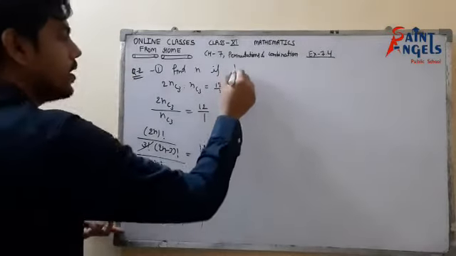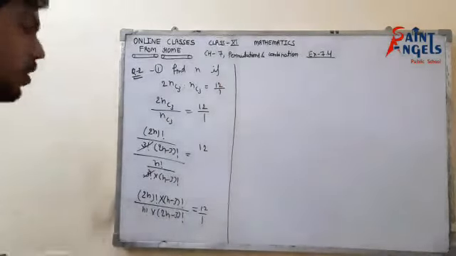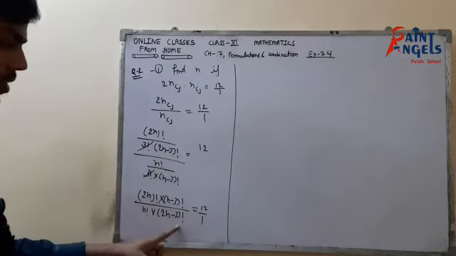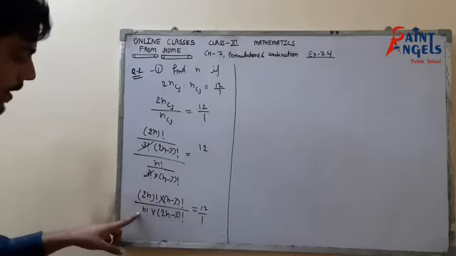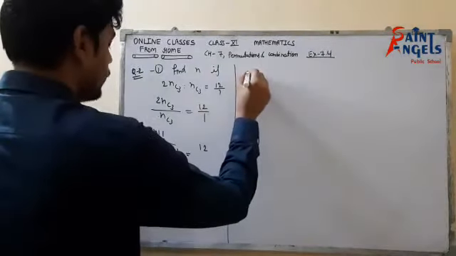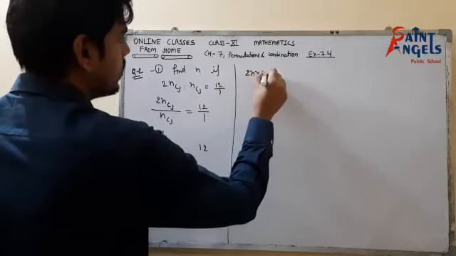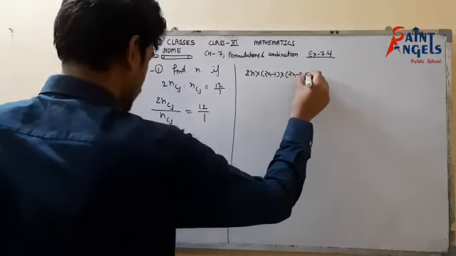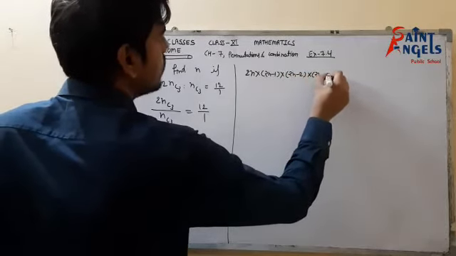Now we will open the bigger factorial into the form of smaller factorial. So in the numerator I have 2n factorial, in the denominator 2n minus 3. So I will open 2n factorial and in the denominator I will open the n factorial. So 2n factorial would be 2n into (2n minus 1) into (2n minus 2) into (2n minus 3) factorial.